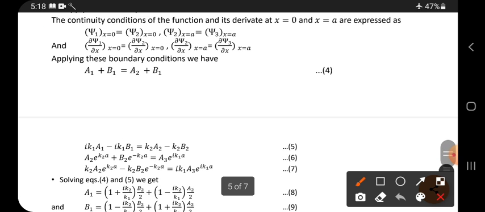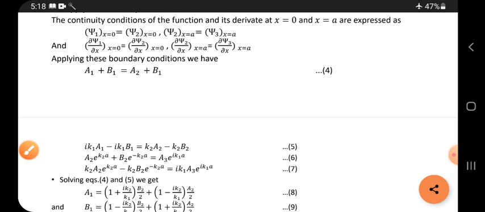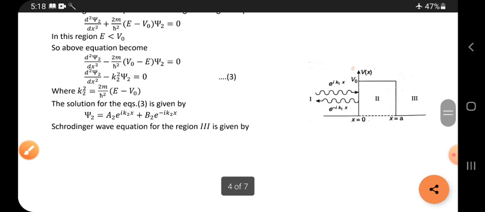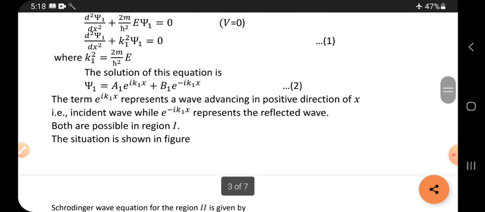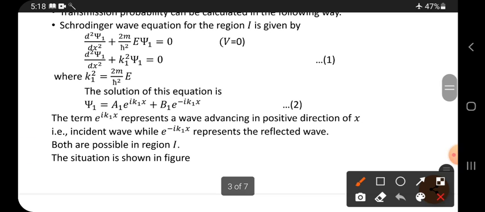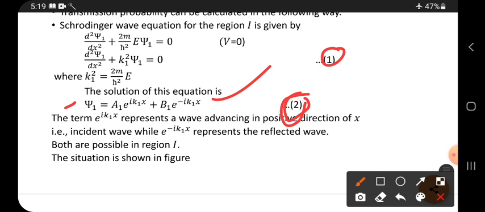And see here, if you substitute x equal to 0 in the solution, the solution of equation 1, e power of 0 is 1.